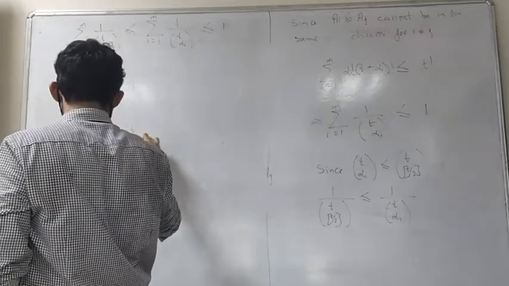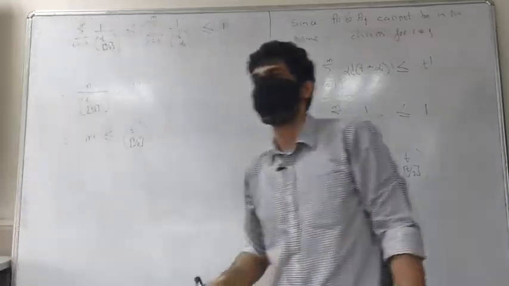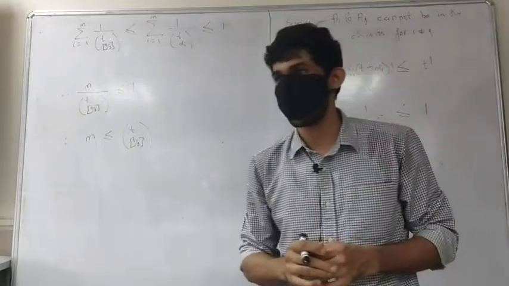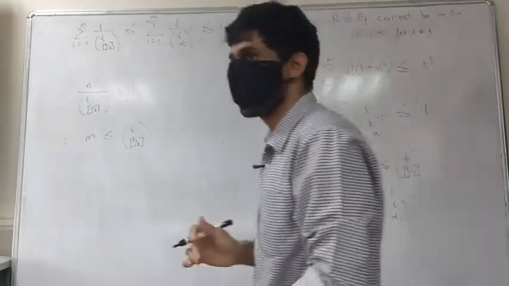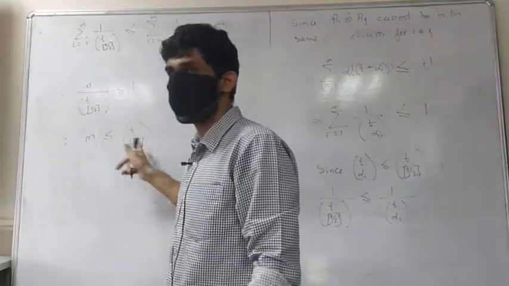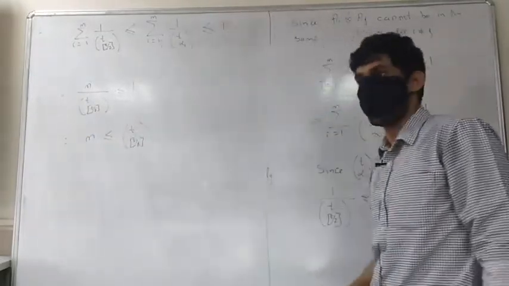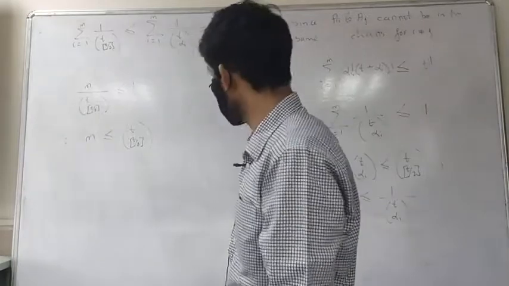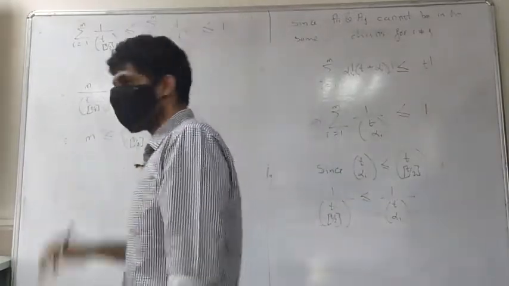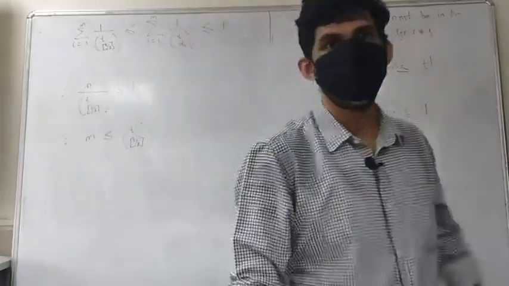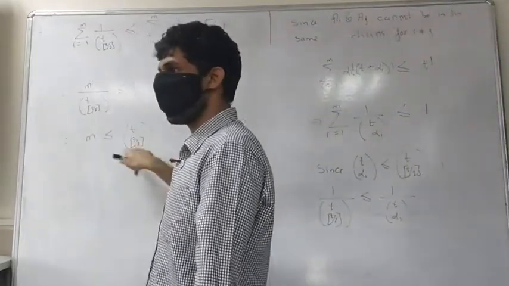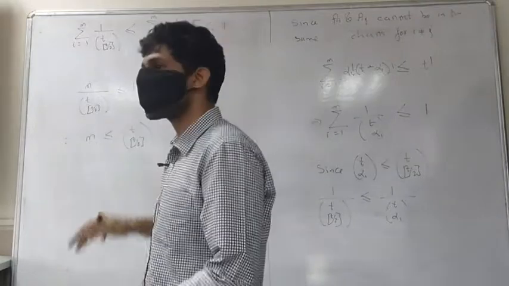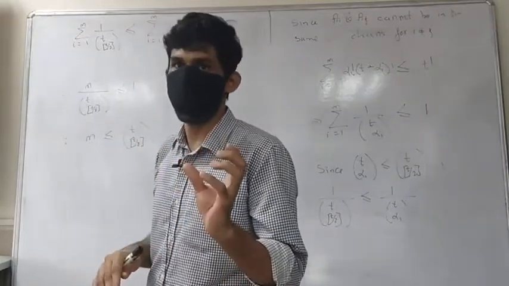And what was m? The number of elements in the antichain. Okay, m was the number of elements in the antichain, so we've got an upper bound for it. Of course, existence is quite easy. You simply take all subsets with the greatest integer of t by 2 number of elements.